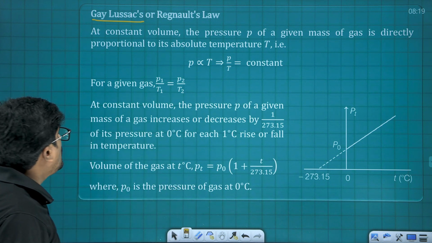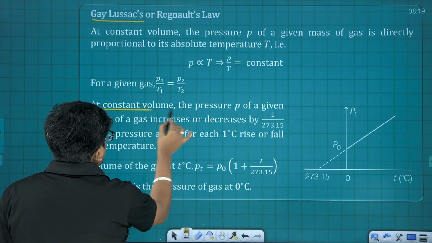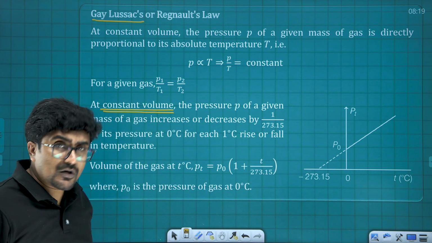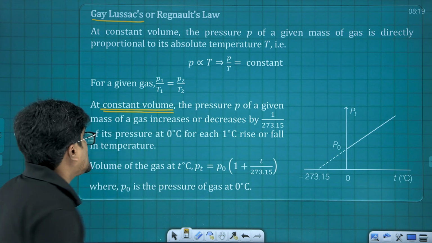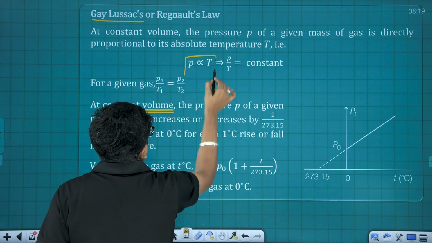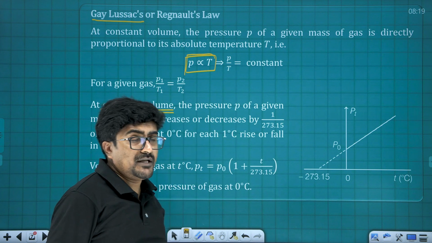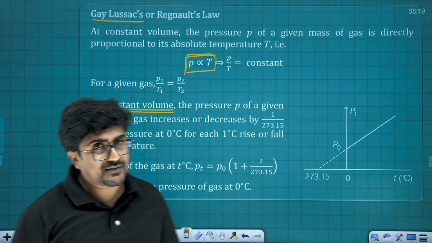Okay, here we keep volume constant. We keep what? Volume constant. And if volume is constant, I repeat, if volume is constant, then pressure P is directly proportional to temperature. Pressure P is directly proportional to temperature. Now please try to understand all these cases.